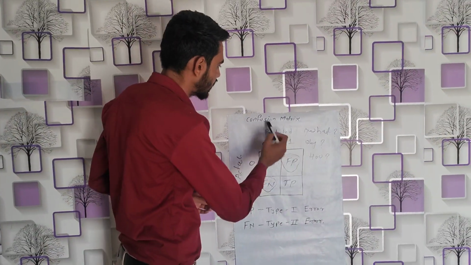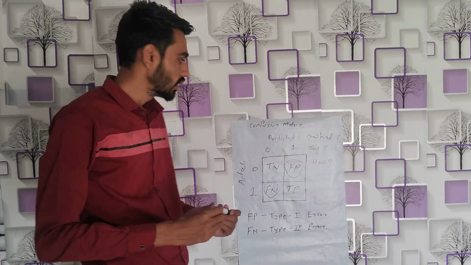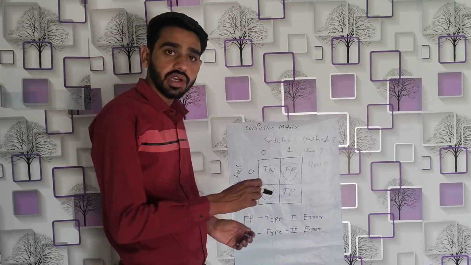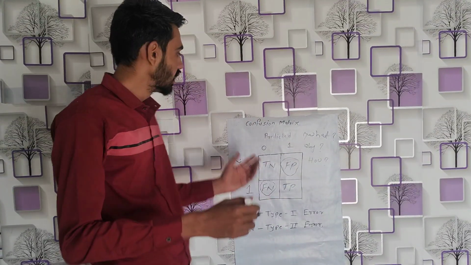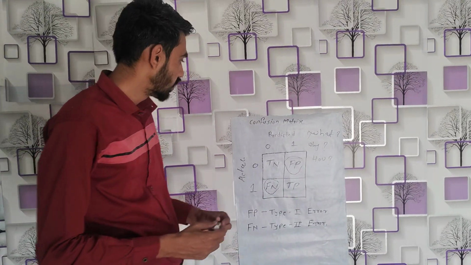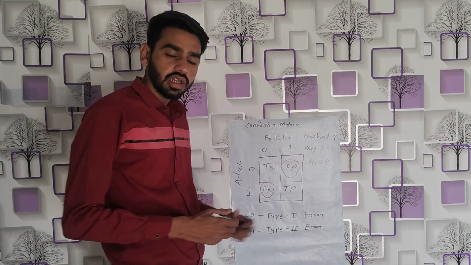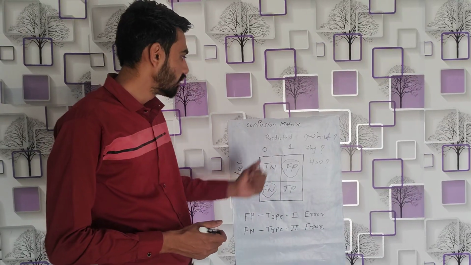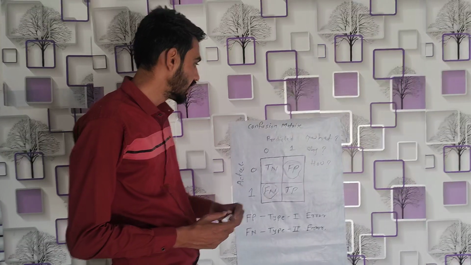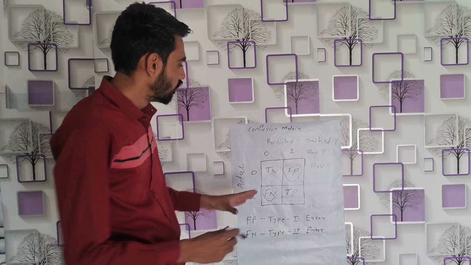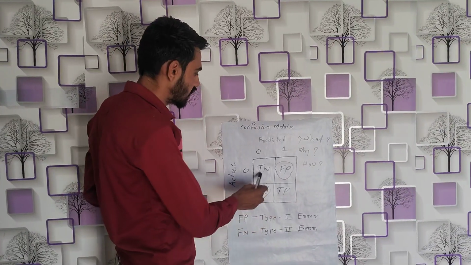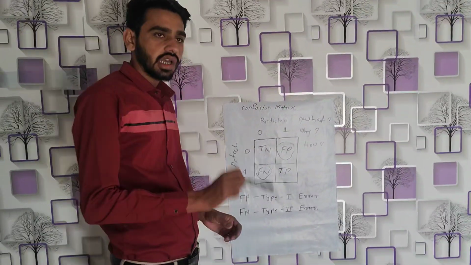The confusion matrix is an evaluation matrix for classification algorithms. When we have data, we divide it into two parts, training data and testing data. We provide the training data to the model so that the model can learn on that. After the model learns, we get our confusion matrix with the help of the scikit-learn library. There is a command for the confusion matrix. After getting the data, we get four values. These are true negative, true positive. True negatives are the negative values that are actually negative and